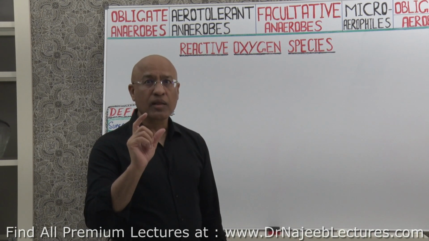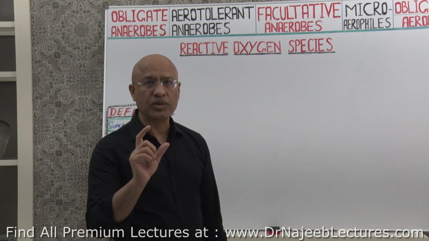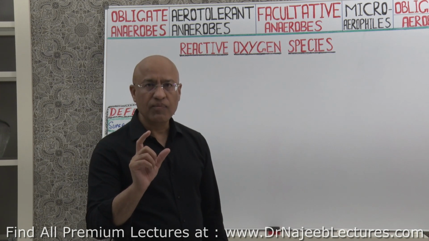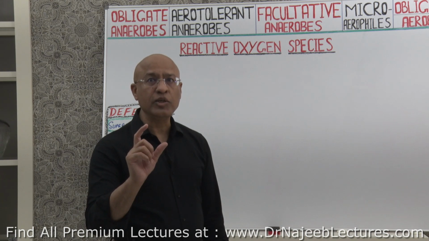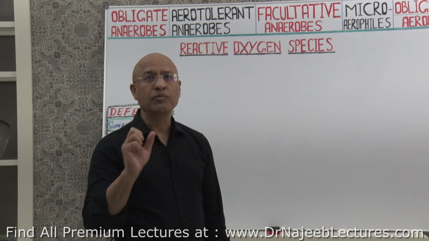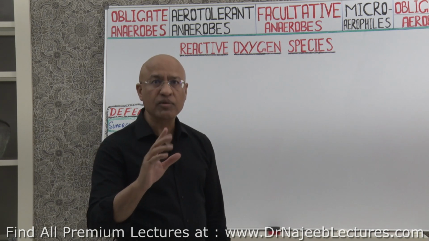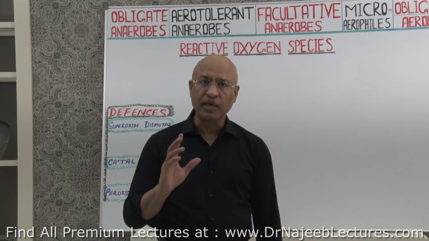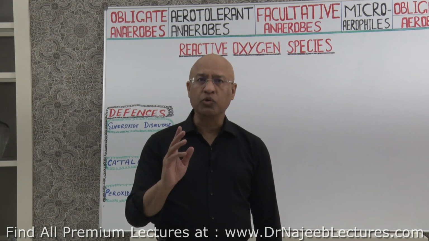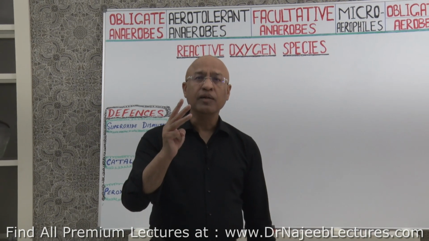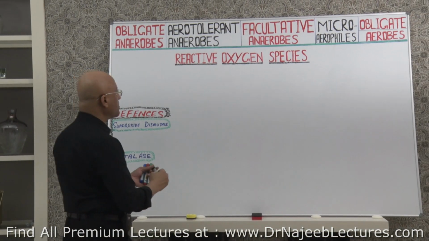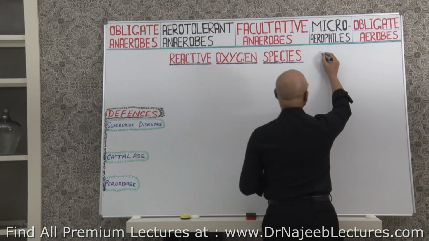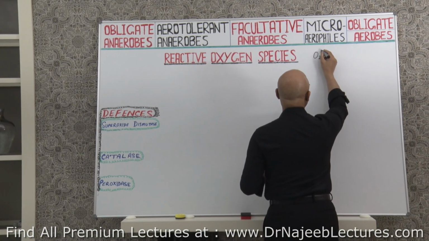Such reactive oxygen is very unstable. It is very keen to react with our DNA, with our proteins, with our lipids and destroy them. Reactive oxygen species consist of specifically 3 types of components. Let me tell you, these are: number 1, superoxide.